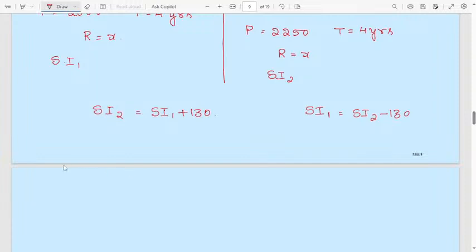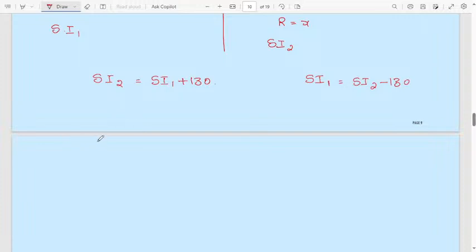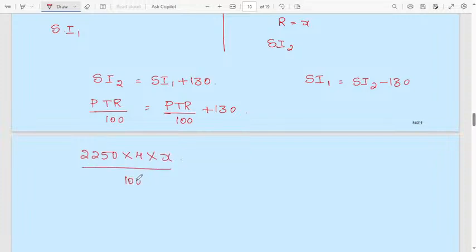Then here you can consider either this or this, any, both are the same. Consider any one. Again the formula will be the same, PTR by 100 equal to PTR by 100 plus 130. Then in the second case, what is the principal? 2250. Time will be 4 years. Rate of interest we don't know, consider as x divided by 100.